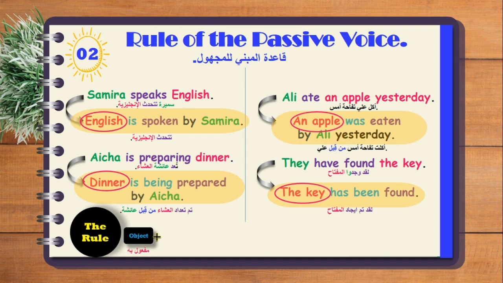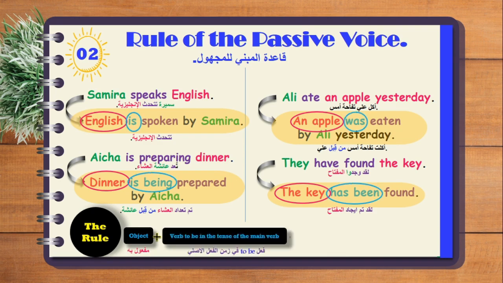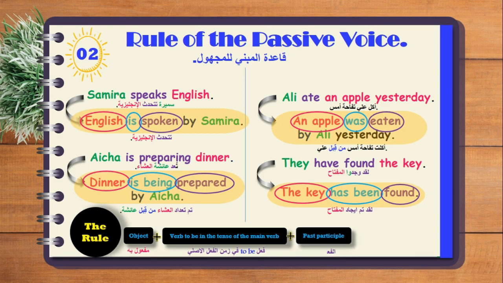And then we have plus is being, was, has been. This is the verb to be in the tense of the main verb. Plus spoken, prepared, eaten, found. This is the past participle of the main verb, or the verb in the active sentence. And then we have plus by Samira, by Aisha, by Ali, but in the last one we don't have by because we don't know the subject. So we have by the subject.